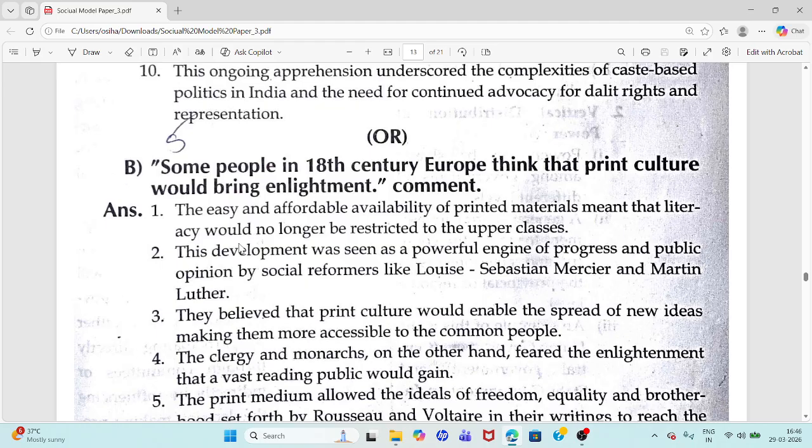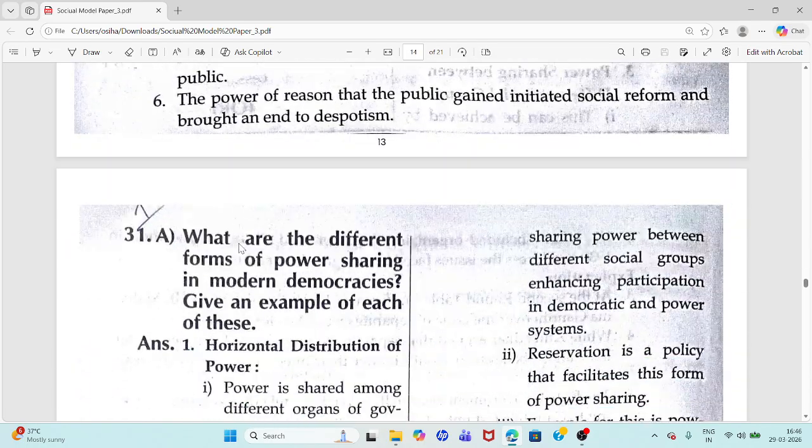They believed print culture would enable the spread of new ideas, making them accessible to common people. The print medium allowed the ideals of freedom, equality, and brotherhood by Rousseau and Voltaire to reach the public. The power of reason that the public gained initiated social reform and brought an end to despotism. So, this is the summary of this question.